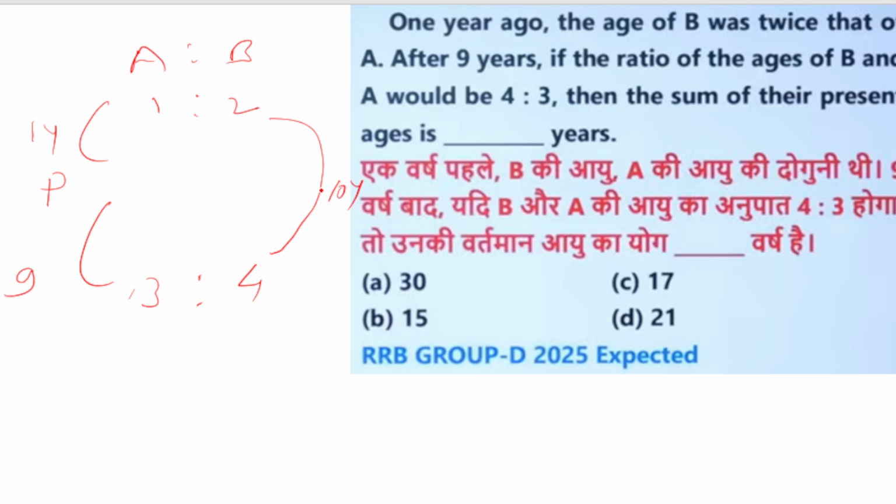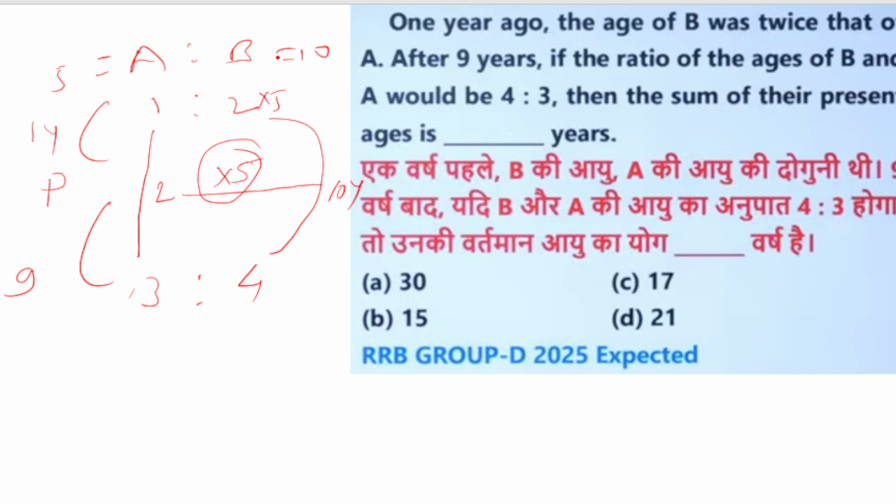So if we check the gap here, it is 2, here it is 2, so we can just evaluate this 2 with this 10. So we get the multiplier as 5. So 1 plus 2, or directly we can do 5 ones are 5, the age present 1 year ago the age is 5 years, and 2 into 5 is 10 years, 1 year before.